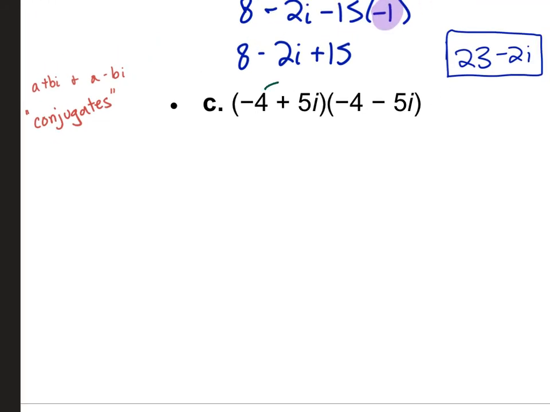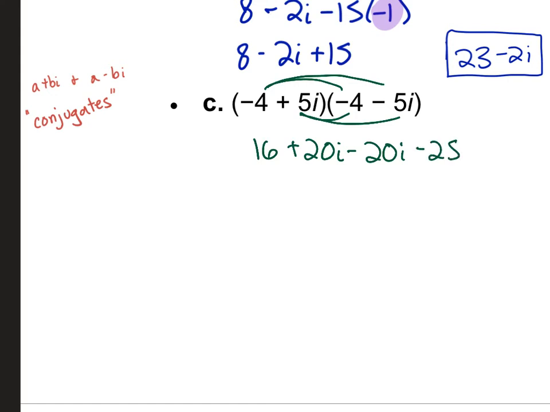Okay, so if we're foiling these, negative 4 times negative 4 is 16. Negative 4 times negative 5i is 20i. 5i times negative 4 is negative 20i. And negative 5 times 5 is negative 25. i times i is i squared. And we have like terms that we can combine. We have this 20i and this negative 20i. What's going to happen to those? Yeah, those actually cancel each other out.